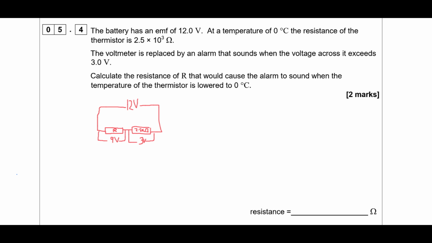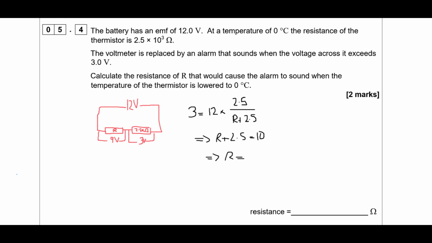So using a potential divider equation, we know that 3 is equal to 12 times 2.5 over R plus 2.5. This is going to give an answer in kilo ohms for R. So we can rearrange that a little bit. Let's divide both sides by 3, multiply both sides by R plus 2.5. R plus 2.5 is equal to 12 divided by 3 times 2.5, which is 10, which means that R